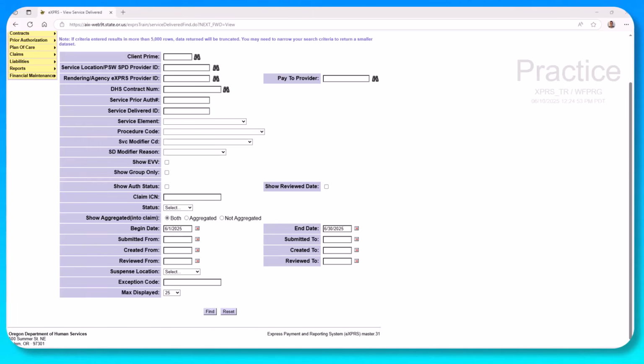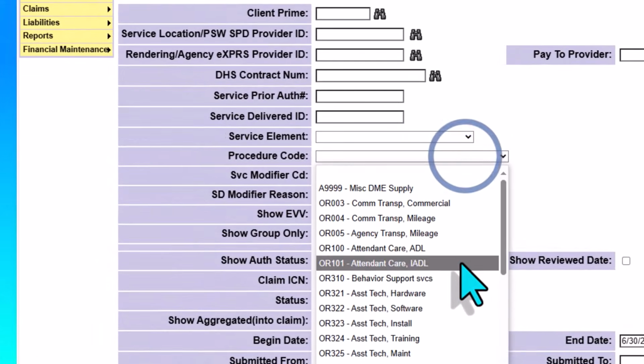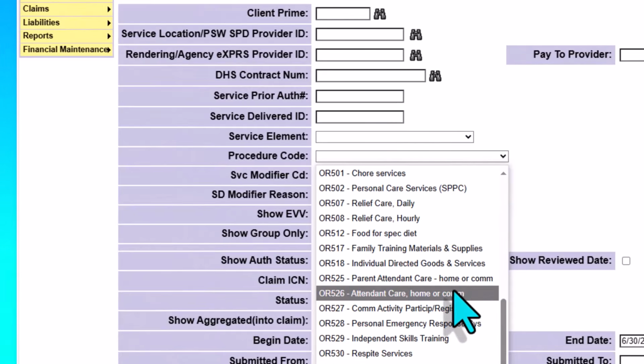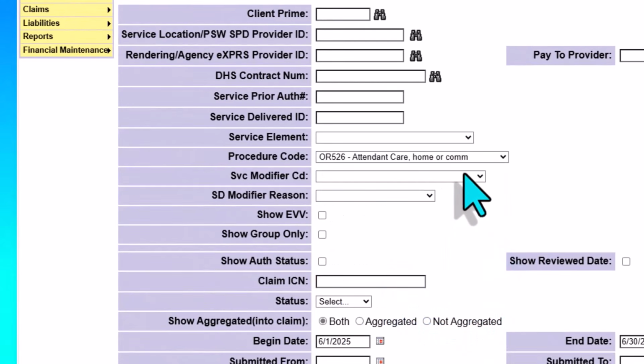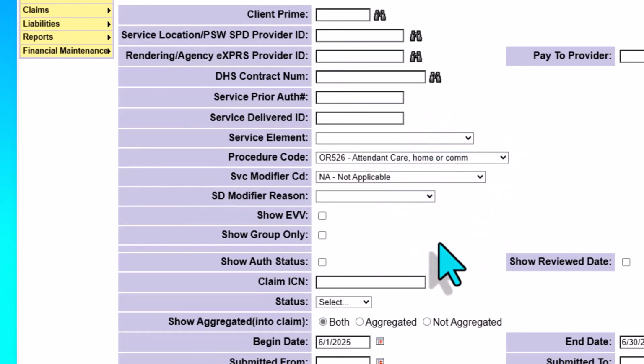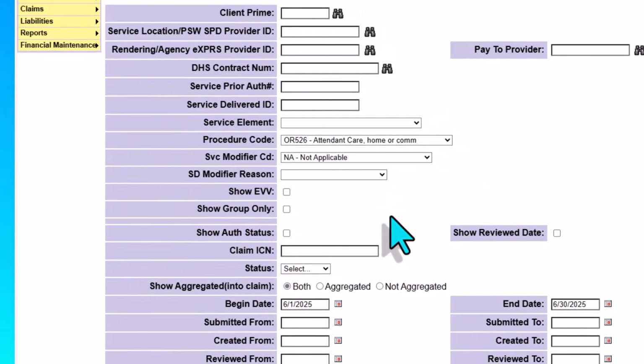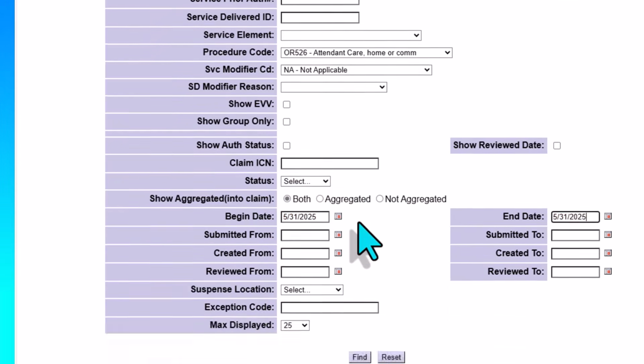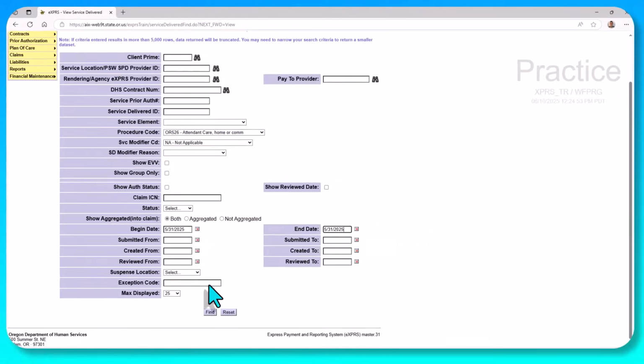Since I'm a user at Provider 1, I'll only be able to see SDs that my provider has created. Let's say that I want to search for SDs for OR526 attendant care, and I want to get more specific. I want it to be one-to-one attendant care. And let's say that I want it to be just on May 31st, 2025. I'll enter that in the begin date field and in the end date field. Now with just these criteria, I'll select Find.